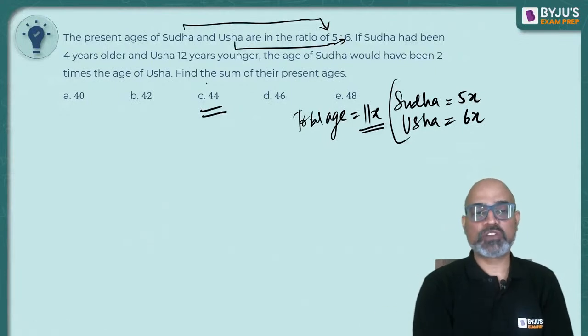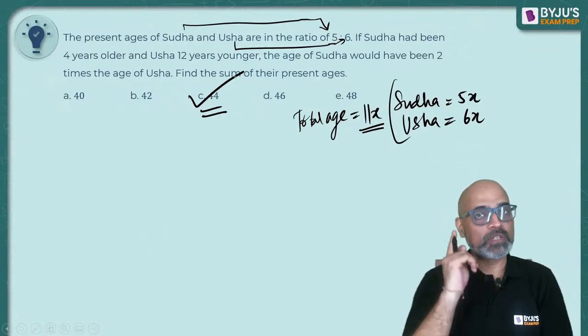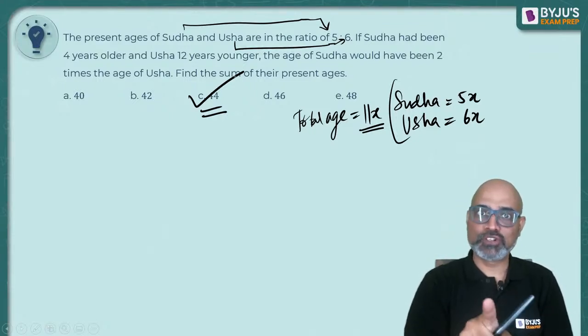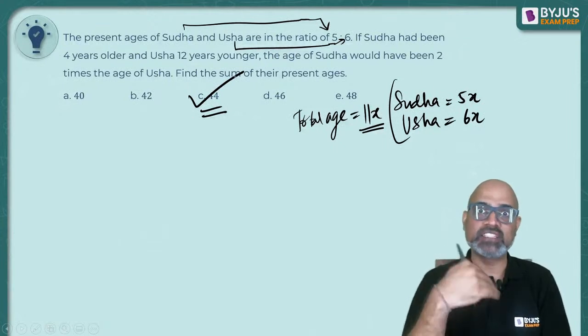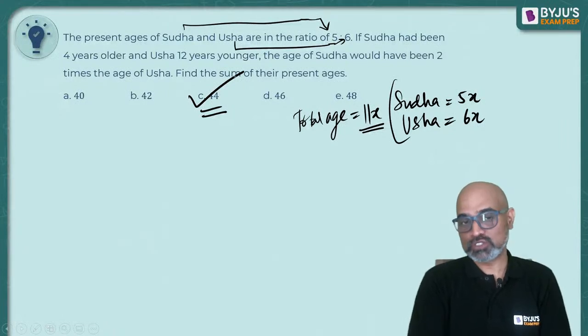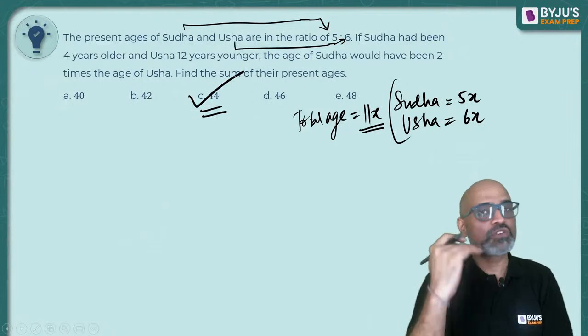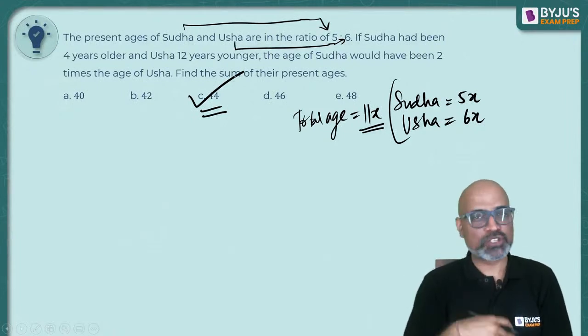The only option which is in the table of 11 is option C. Common sense. We did a similar question before also, right? Where the number should be in the table of that, and so on and so forth. So this is how you solve ratios questions quickly. Otherwise, you write down each and every step, all the equations, all the variables.